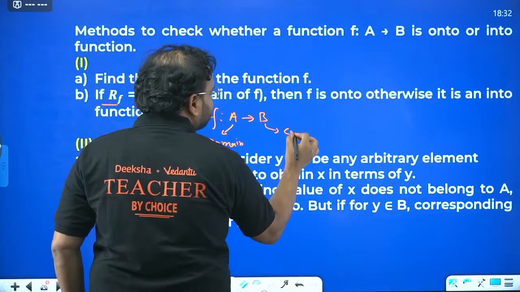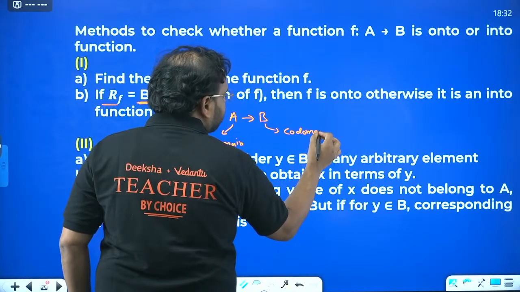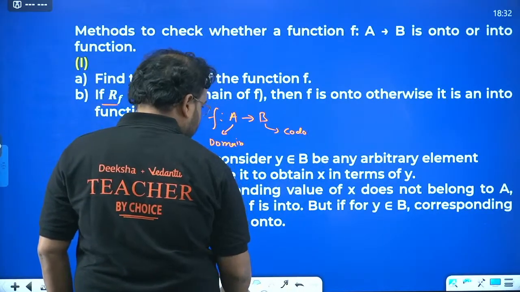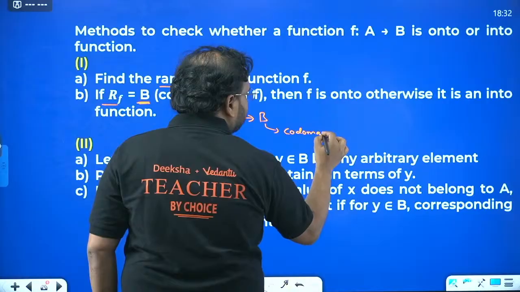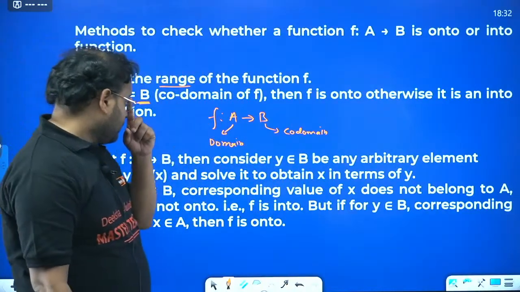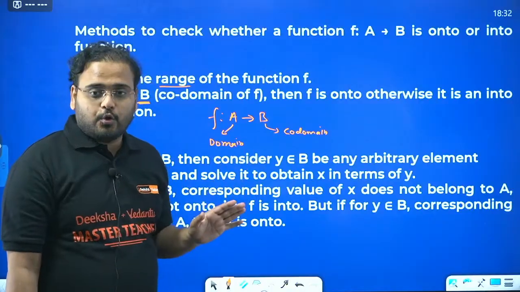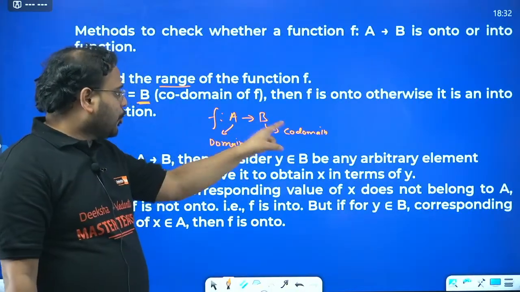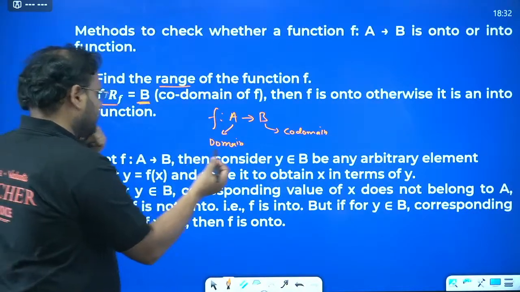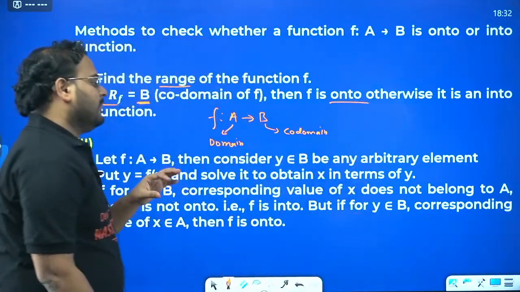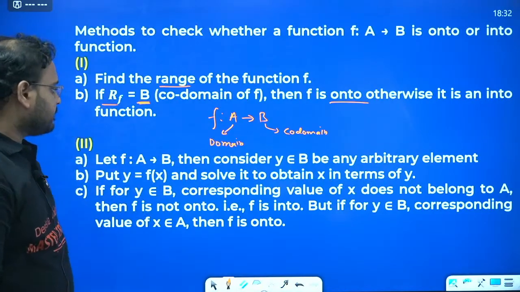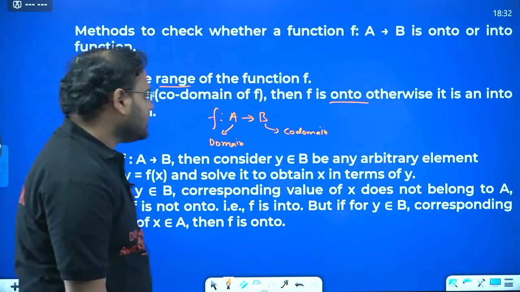B represents the codomain, and A is the domain. Whenever the codomain is equal to the range of the function, that is a case of an onto function. In all the other cases, it is not onto, or it is simply into.